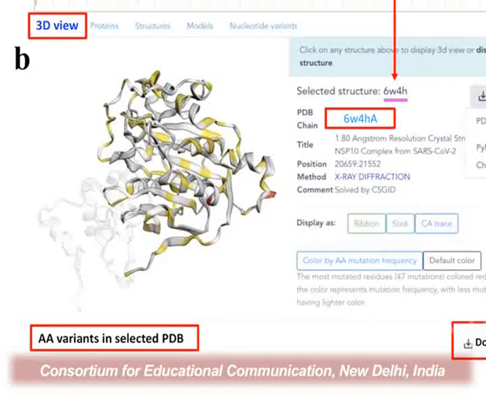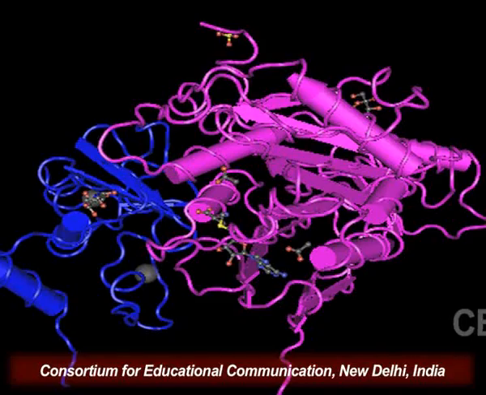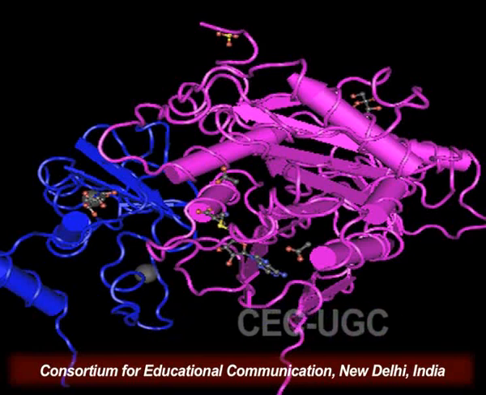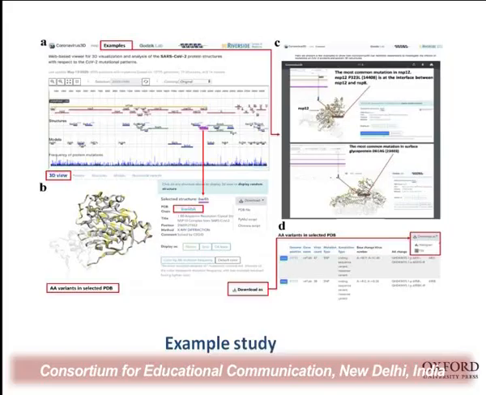In the B part, he is showing you the interactive visualization of this protein, meaning in the beginning of the study, in the introduction, you understand that it has a lot of alpha helices, a lot of beta sheets, and a lot of coils, and they can be understood, and how the drug molecule is going to interact in this structure. All that prediction could have been done very easily with the bioinformatic resources.